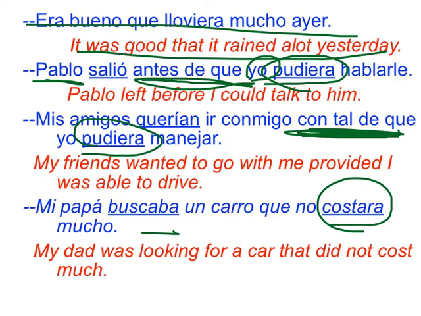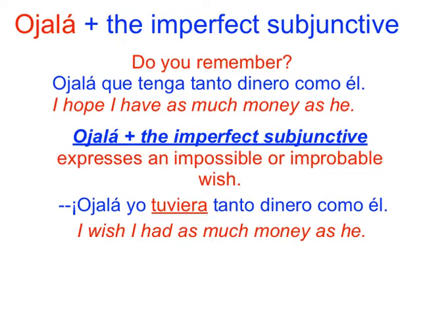If you have questions in clase, but I have one more slide to do. And let's talk about my favorite expression, ojalá. Do you remember ojalá, señoritas? Ojalá que tenga tanto dinero como él. I hope I have as much money as he. But in the past subjunctive, you can use ojalá in the past subjunctive, but it changes the meaning of it.